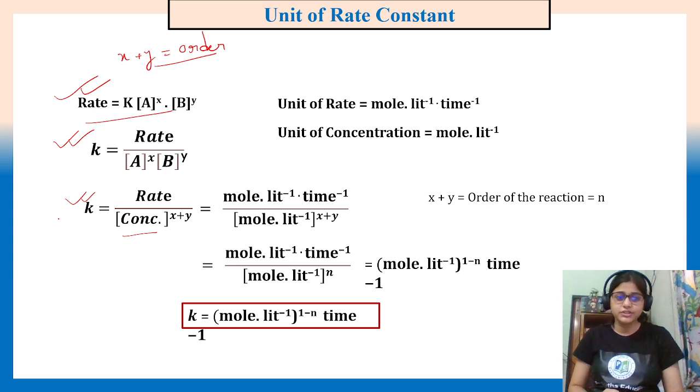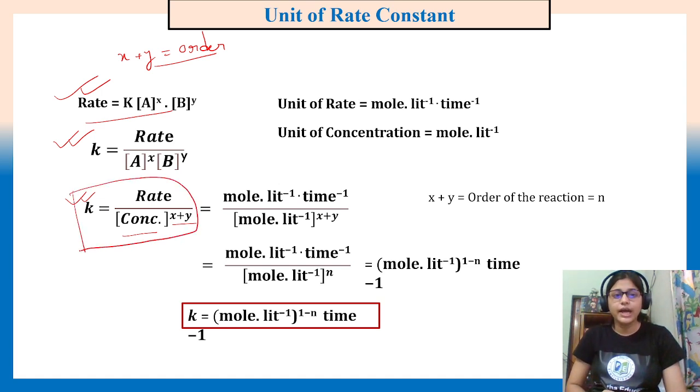But for the rate constant, it will depend on the order of the reaction. So you have to have the idea of the order of reaction before writing down the unit of rate constant. Please remember this one. This is the main important thing here.